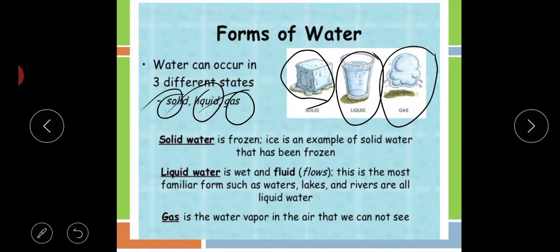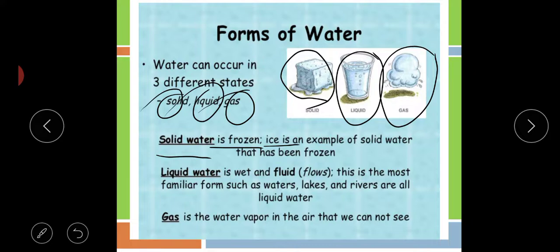Solid form: you have seen ice at your home, that is also frozen water. You can see it is very hard. Yes or no? Then what is the meaning of solid water? Solid water is frozen, and an example of it is ice. We have seen it at our home also. This is a form of water.